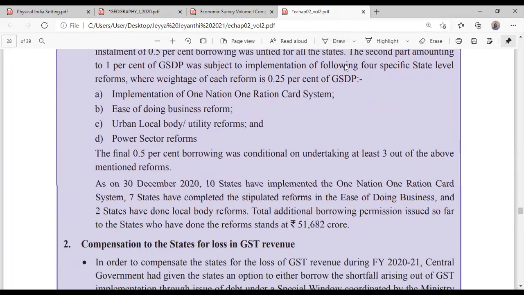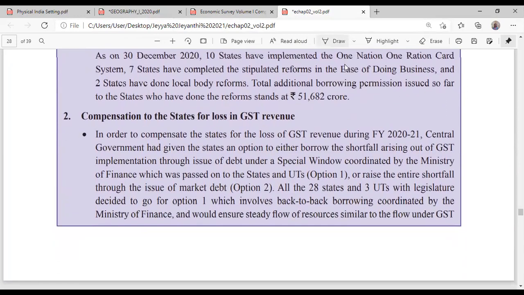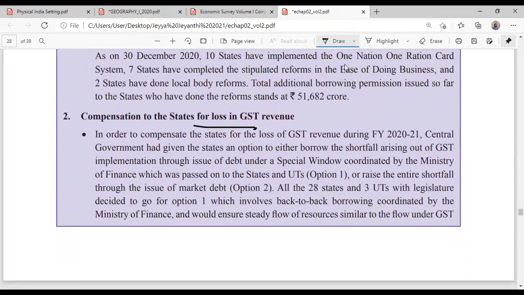This one, COVID. Compensation for the GST loss. You know what GST is, right? When the GST was introduced, the states were not willing to join. Please write down: when the GST was introduced, the states were not willing to join. So to make them join, the central government said that in case of any loss in revenue, I'll give you the compensation. That exactly happened during COVID.